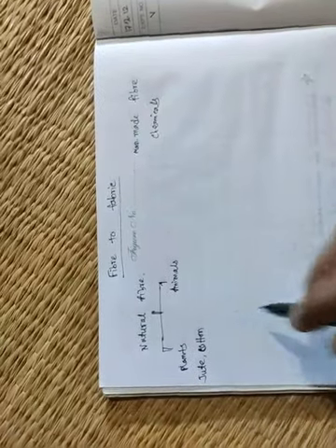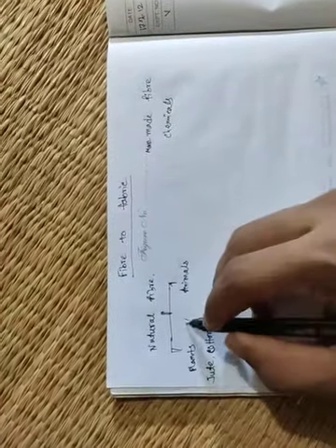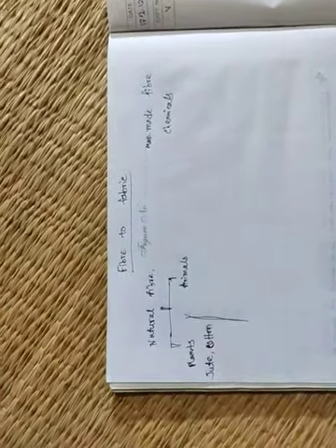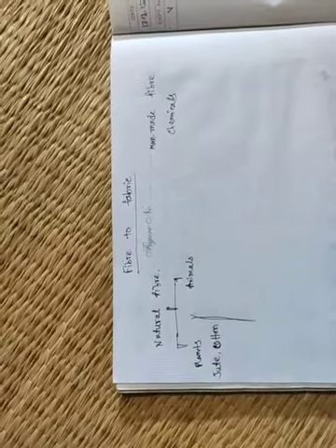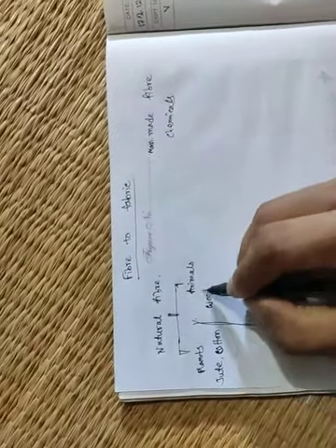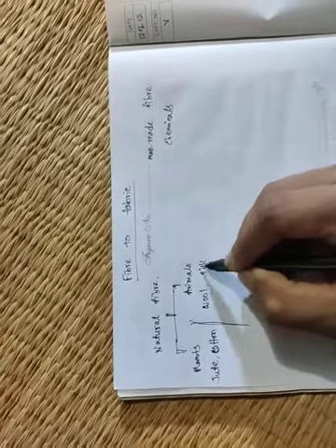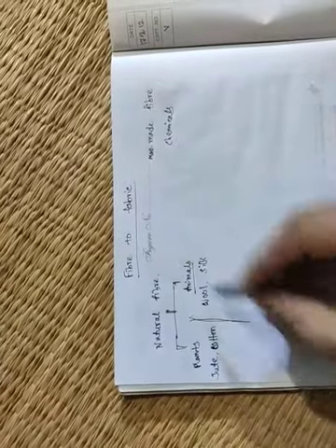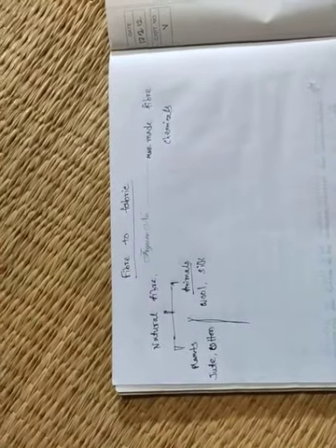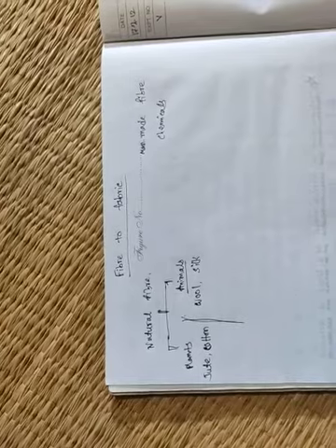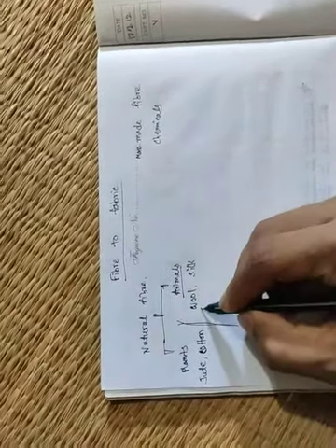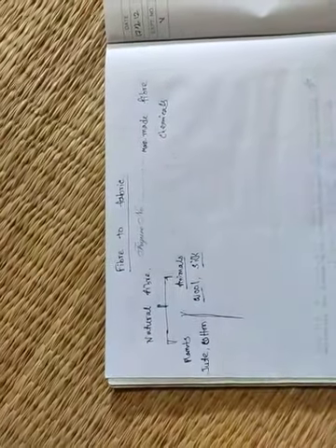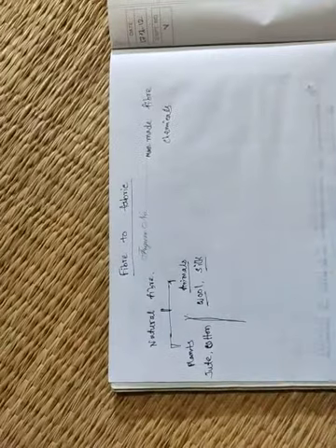But in this chapter we will study mainly the fiber which we get from animals, like wool and silk.